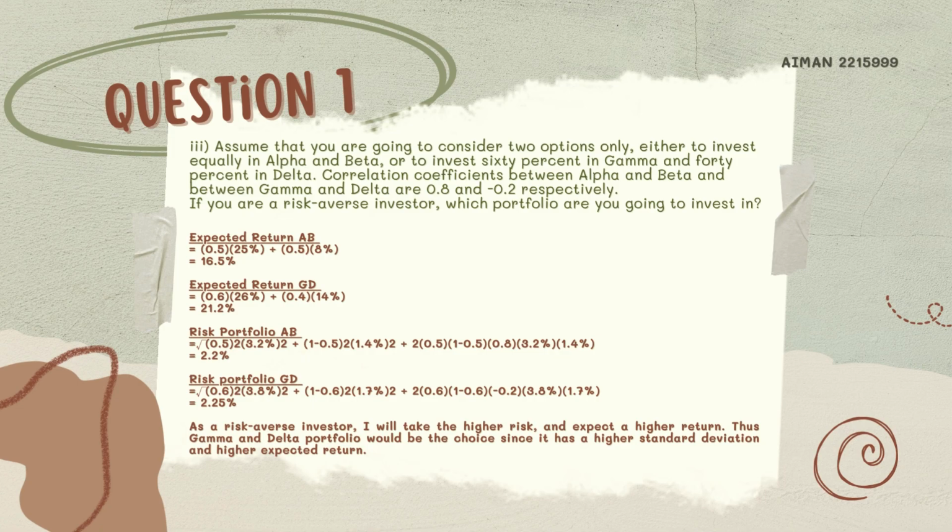As a risk-averse investor, I will take the higher risk and expect a higher return. So the Gamma and Delta portfolio would be the choice, since it has a higher standard deviation and higher expected return.